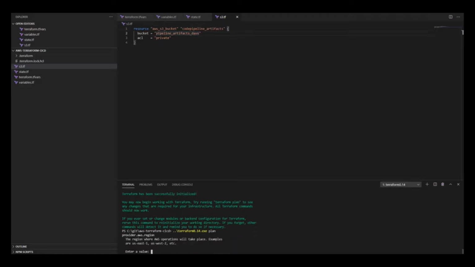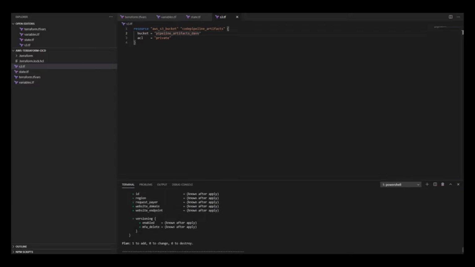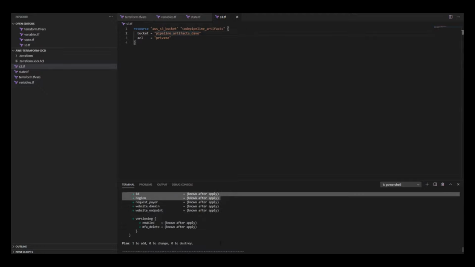Okay, so it's asking us for the region for the provider. We haven't specified one, so let's just do this one now manually, and we'll add it permanently in the configuration file in a second. But we just want to look at what it's going to do. So right now the code is going to create a new resource called CodePipeline artifacts. It's going to be an S3 bucket, and these are all the defaults for that particular resource. I'm going to go ahead and apply this.